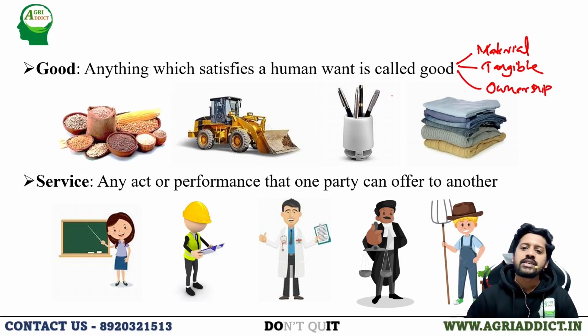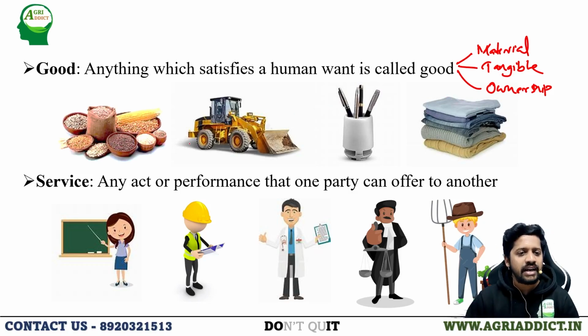Ownership. So any material object which is tangible, and if it results in ownership as well as satisfying a human want, then that commodity can be considered a good. Tangibility means that if we can feel a commodity, touch it, or see it, then that commodity is tangible. So a good satisfies a human want, is a material object, is tangible in nature, and results in ownership.